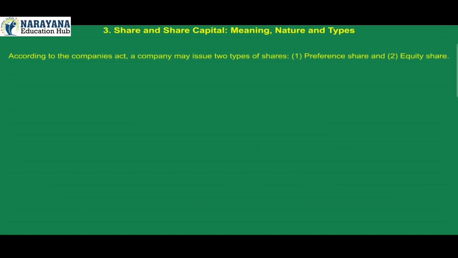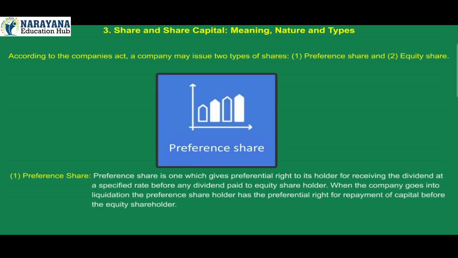According to the Companies Act, a company may issue two types of shares. 1. Preference share and 2. Equity share. 1. Preference share. A preference share is one which gives a preferential right to its holder for receiving the dividend at a specified rate before any dividend is paid to equity shareholders.